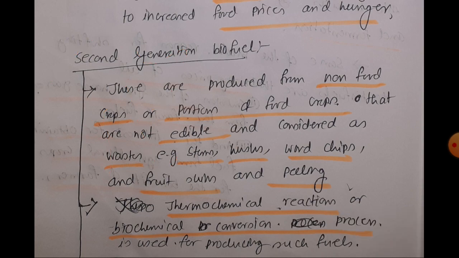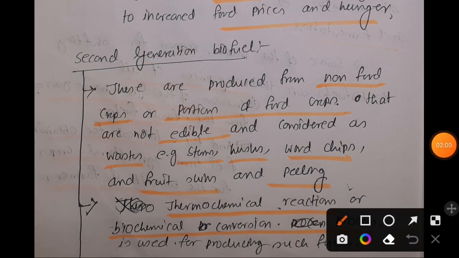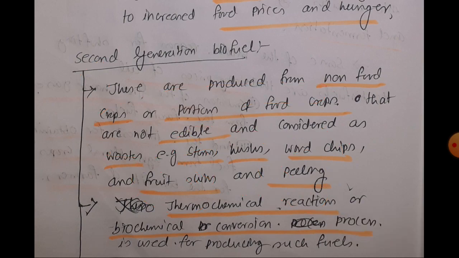That is the example of second generation biofuel, where we use the portion of the food crops that is not edible. That can be fruit skins, peeling, wood chips, husks, and stems.